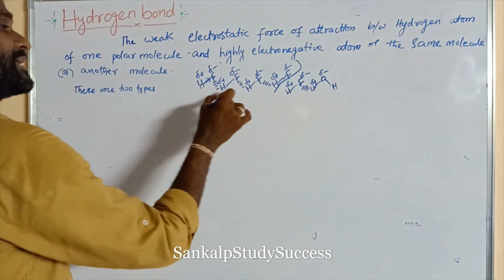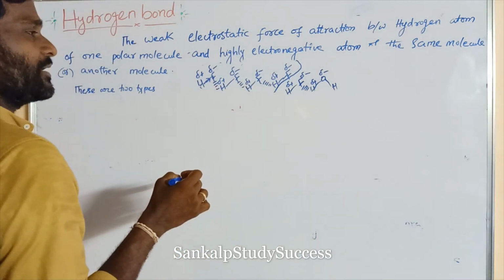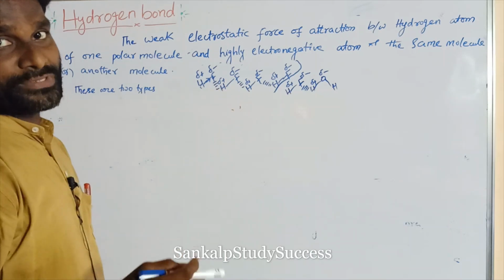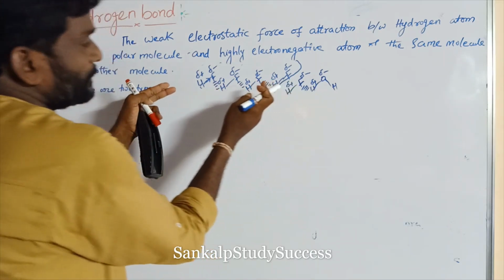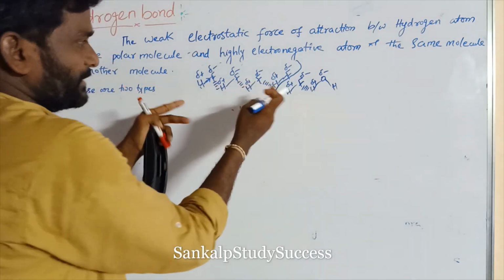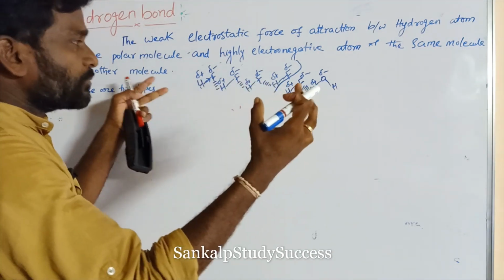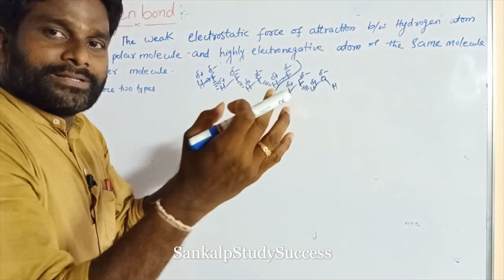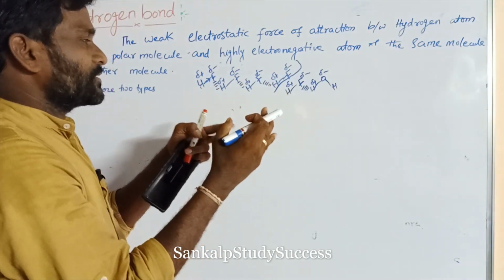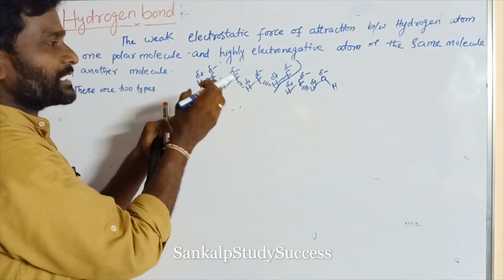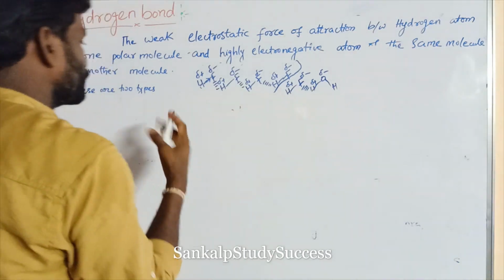The liquids containing intermolecular hydrogen bond are said to be associated liquids. So in HF liquids having intermolecular hydrogen bond, the molecules are associated, and come close to each other. So that type of liquids are said to be associated liquids.